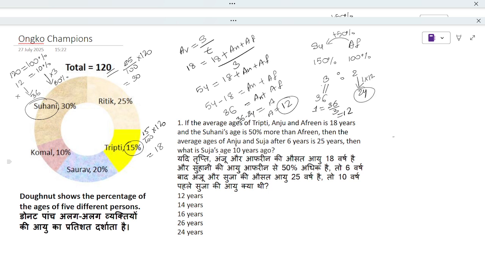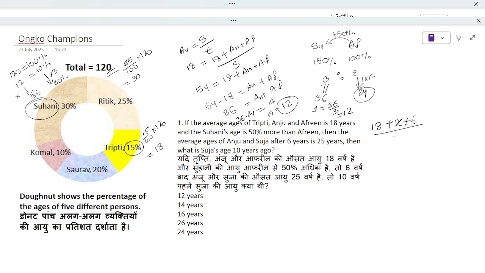Then the average age of Anju and Suja after 6 years. We're talking about future. So Anju is 12 years present age. After 6 years, 12 plus 6. Present age of Suja is, let's say, X. Same thing, after 6 years, we'll add 6 more here.